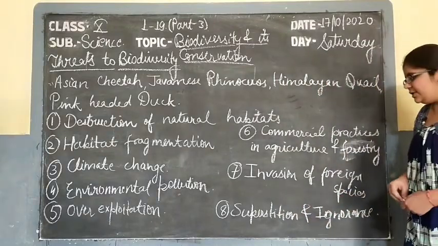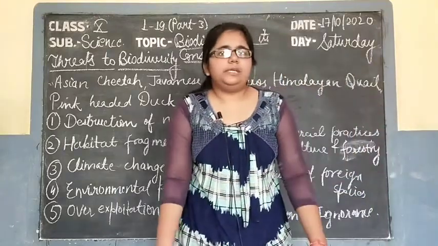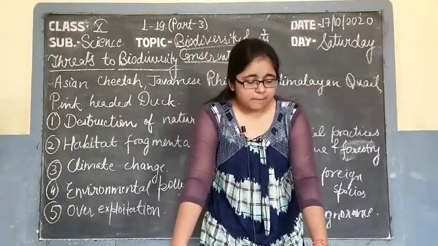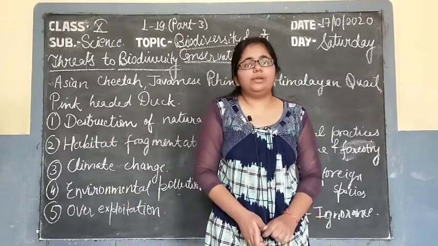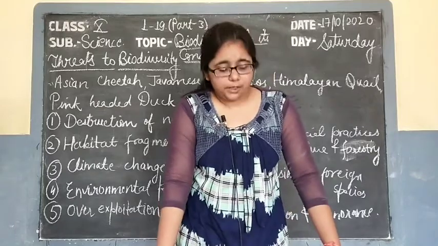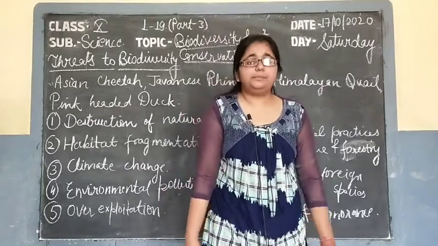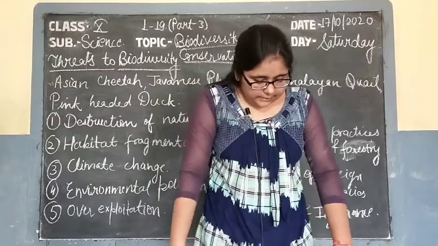Due to our culture, due to our superstitious nature, humans are supporting some organisms or plants, but they are also destroying some other organisms or ignoring them. They are taking special care of some organisms but ignoring the other ones. Due to that, the other organisms are suffering. Like, there are several examples.